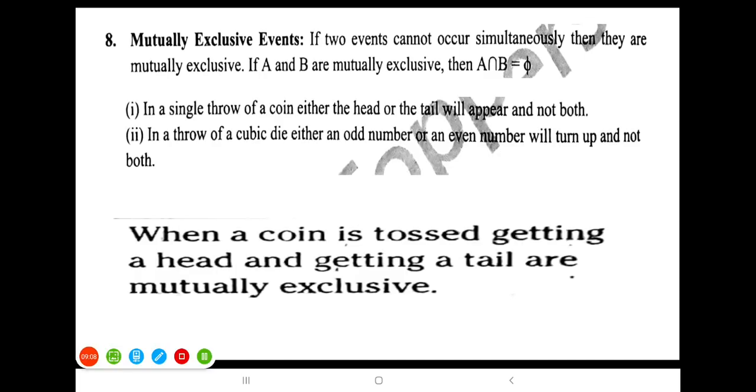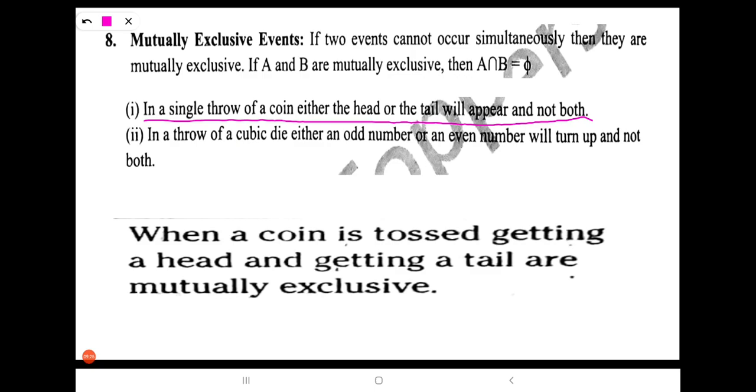Look at the examples. In a single throw of a coin, either the head or tail will appear and not both. If you toss the coin, you will get either head or tail. You will not get both at the same time.